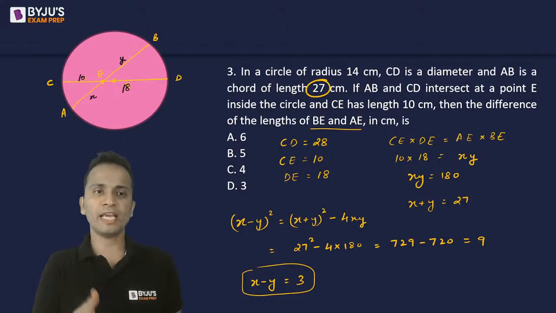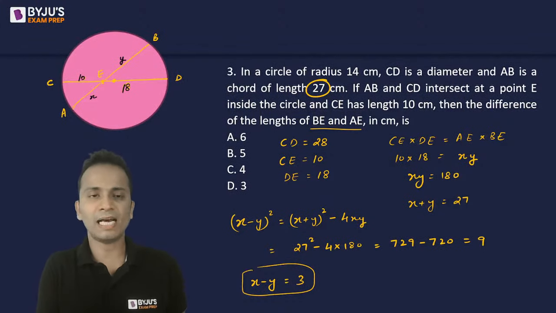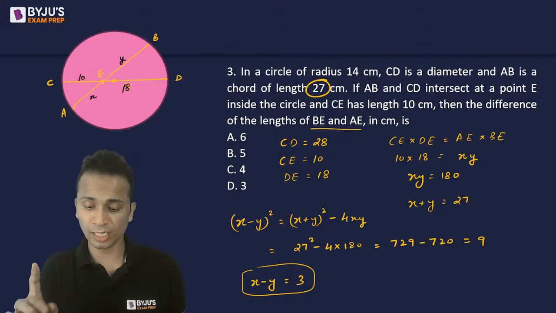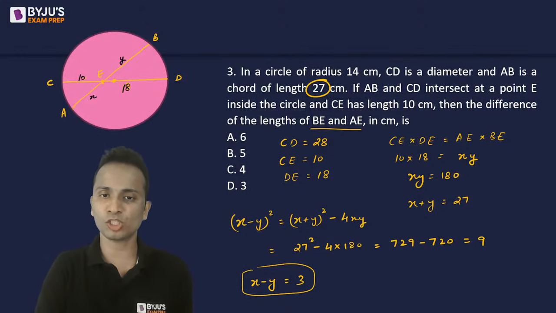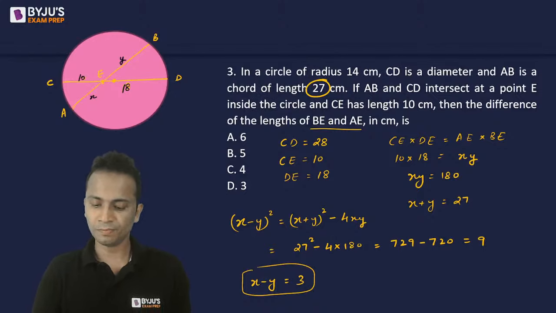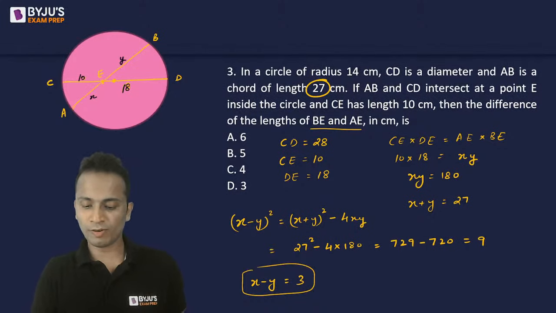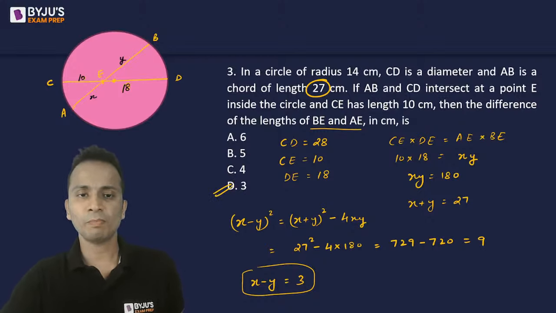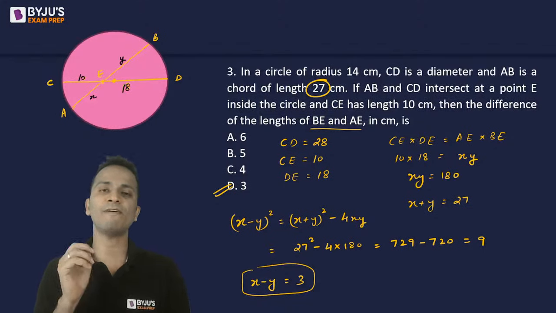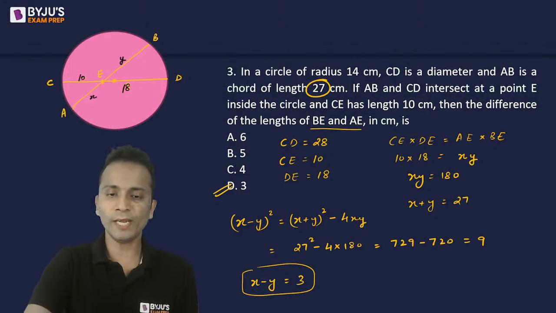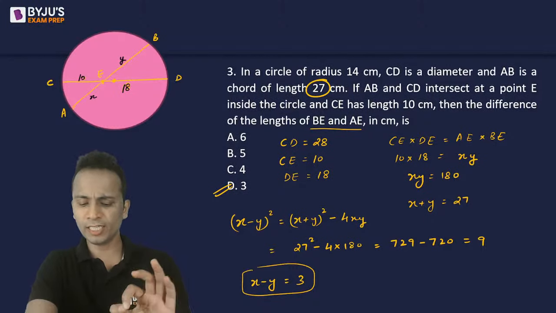Yes, you could have taken AE as X and then BE as 27 minus X. So Ankit, it will not be X minus 27. It should be 27 minus X if you are solving it in that way. So yes, Gaurav, the answer will be option D, that is 3. But I have used a different method of getting the answer. I have not calculated the values of X and Y. I have directly calculated the value of X minus Y. So the correct answer here is option D, that is 3.